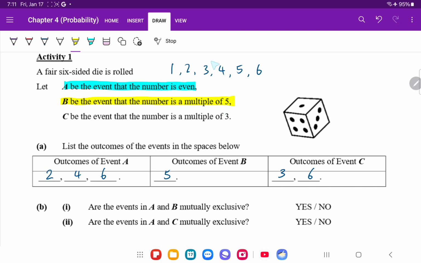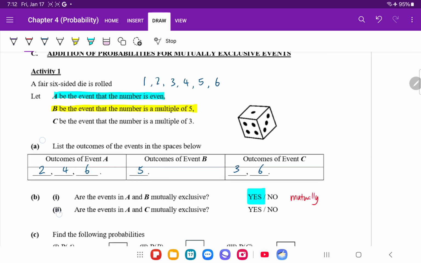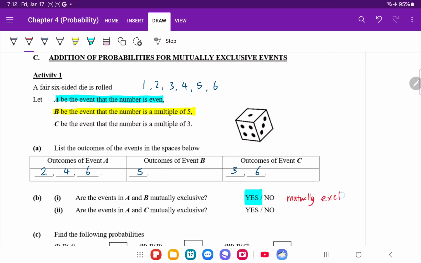I repeat, within this sample space, can we get a number that is both even and a multiple of 5? Is there such a number? There isn't such a number. Because of that, events A and B cannot happen at the same time. We say that they are mutually exclusive. Okay, so yes, they are mutually exclusive. They cannot happen at the same time.